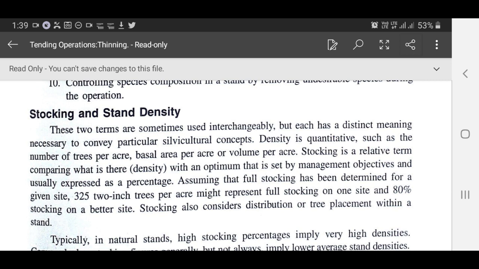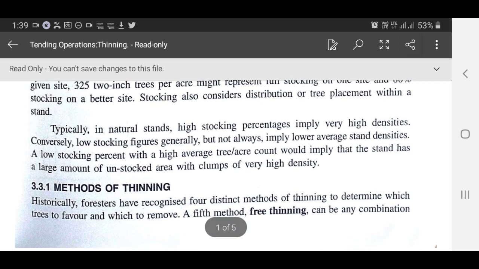usually expressed as a percentage. Assuming that full stocking has been determined for a given site, 325 2-inch trees per acre might represent full stocking on one site and 80% stocking on a better site. Stocking also considers distribution or tree placement within a stand.